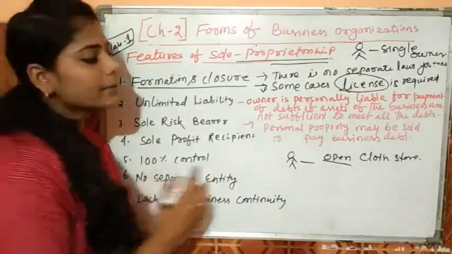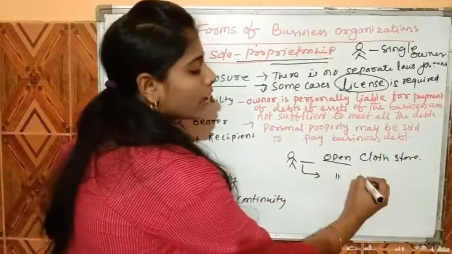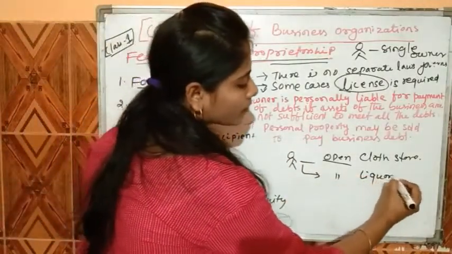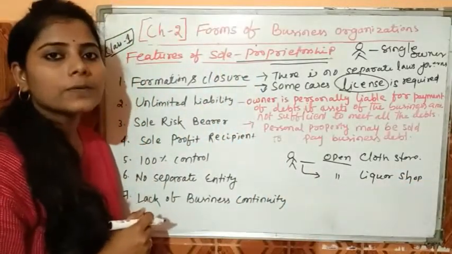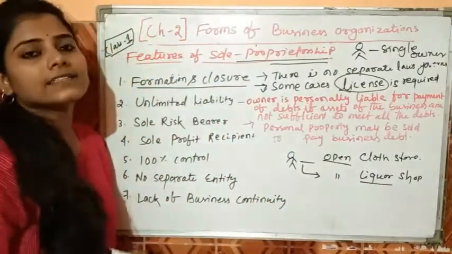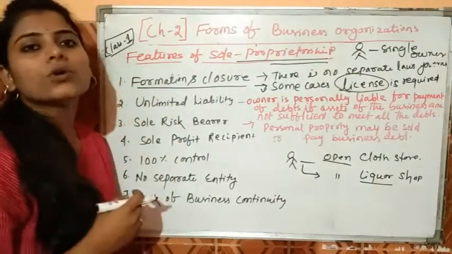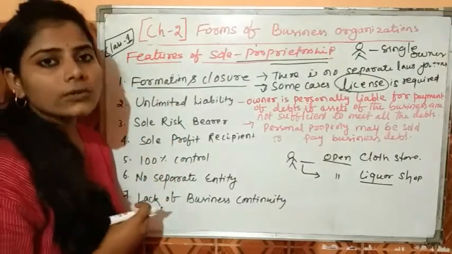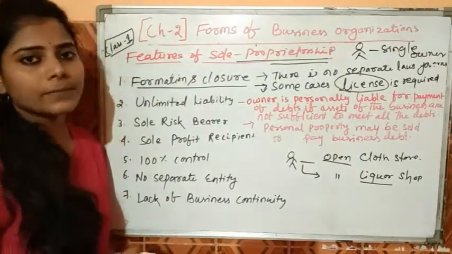We can take an example, that the same person wants to open a liquor shop. Does he require any license for this purpose? Yes. For a liquor shop, he requires some license. So these are basically related to the formation and closure of the sole proprietorship business. And the conclusion is that it is easy to form and close a sole proprietorship business.